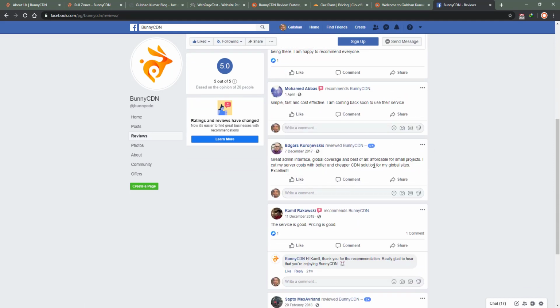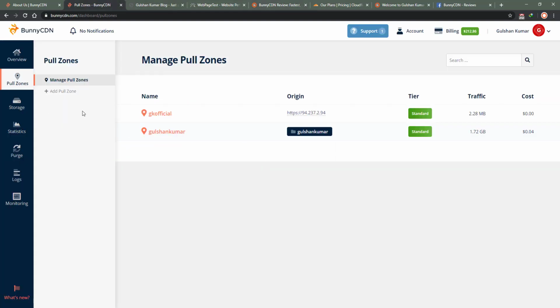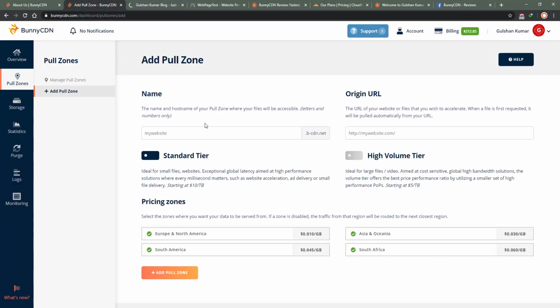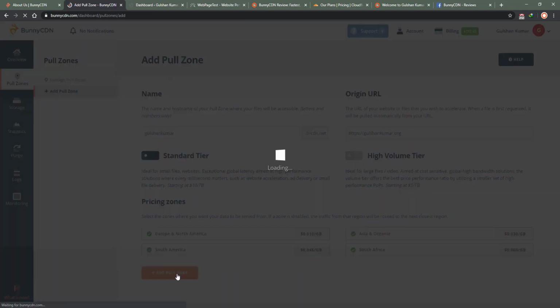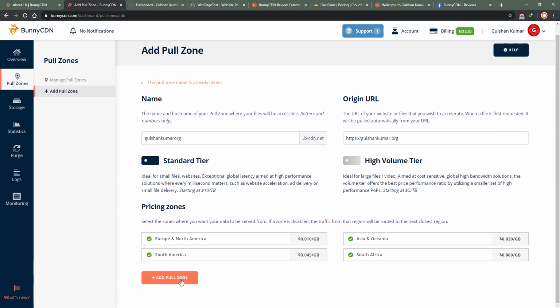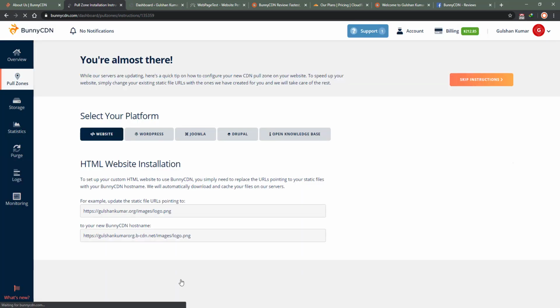Great admin interface. Yeah, this is very true. The admin interface is amazing. It is easy to use. Suppose I am going to add a pull zone for my blog, which is gulshankumar.org. It is very simple. I just need to type the pull zone name, Gulshan Kumar, and the origin address should be gulshankumar.org, and I need to click on Add Pull Zone. After that, oh, it says already taken. Yeah, I have already taken it, but I just need to rename. Okay, now I can add it.